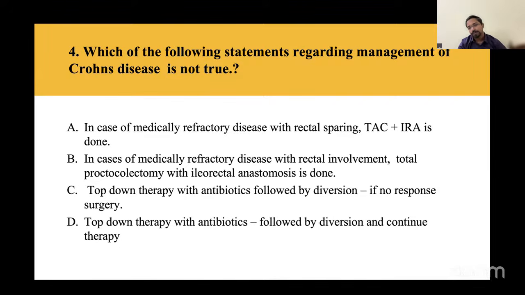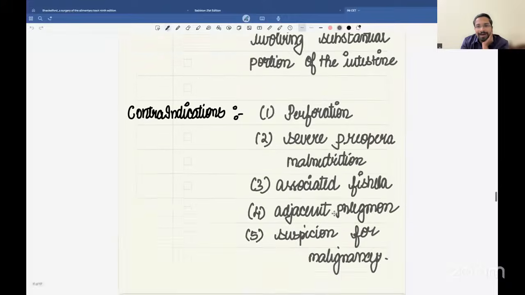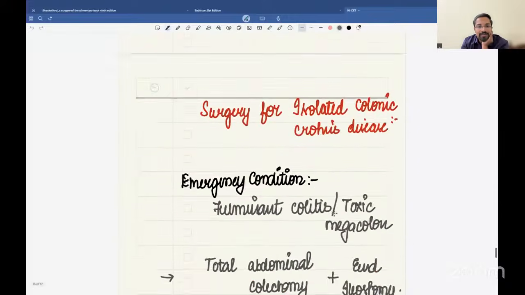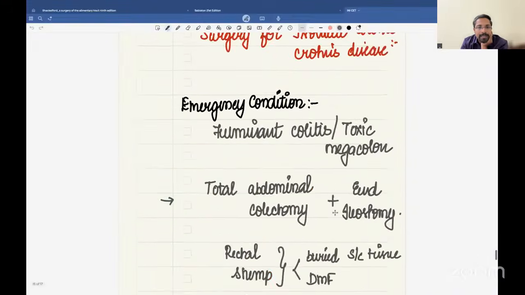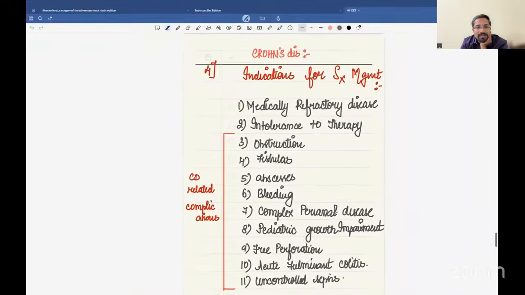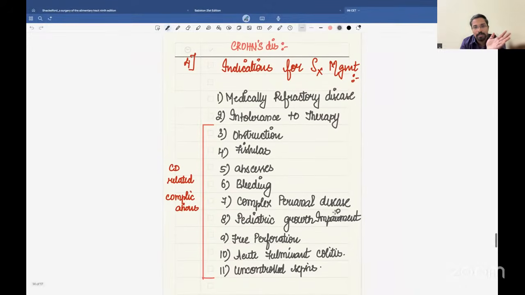So what we try to get a picture of here is that he was checking whether you have read Shackelford or not. What Shackelford says, even the new edition, is about the indications for surgical management in Crohn's. Any medically refractory disease forms a cornerstone of surgical management in Crohn's disease.